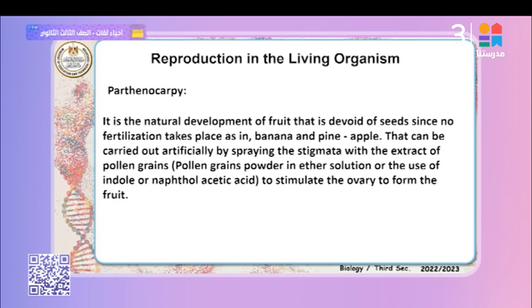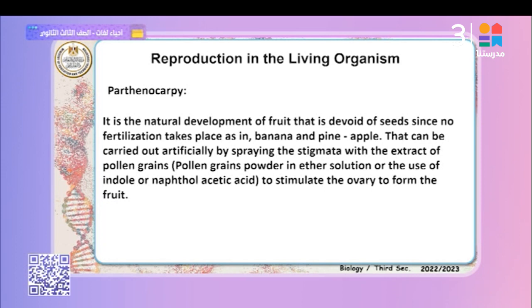How? The pollen grain powder is placed in ethyl alcohol and sprayed onto the stigma. Pollen grains in the form of powder inside ethyl alcohol are sprayed onto the stigma, the female reproductive organ. Okay? This stimulates the ovary to form the fruits with the help of the most important auxin, indole acetic acid.